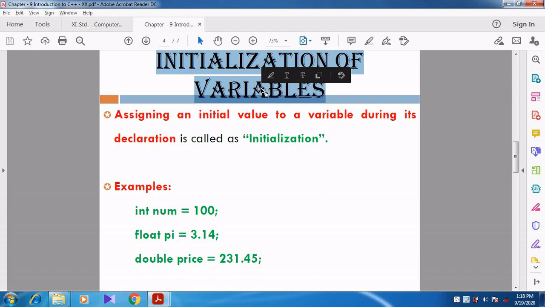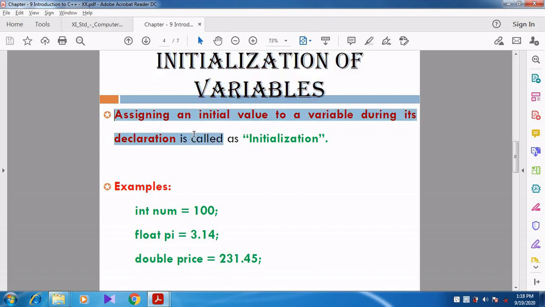Assigning the initial value at the time of declaration is called initialization. We are going to give the value for the variable at the time of declaration itself. So that is called initialization.